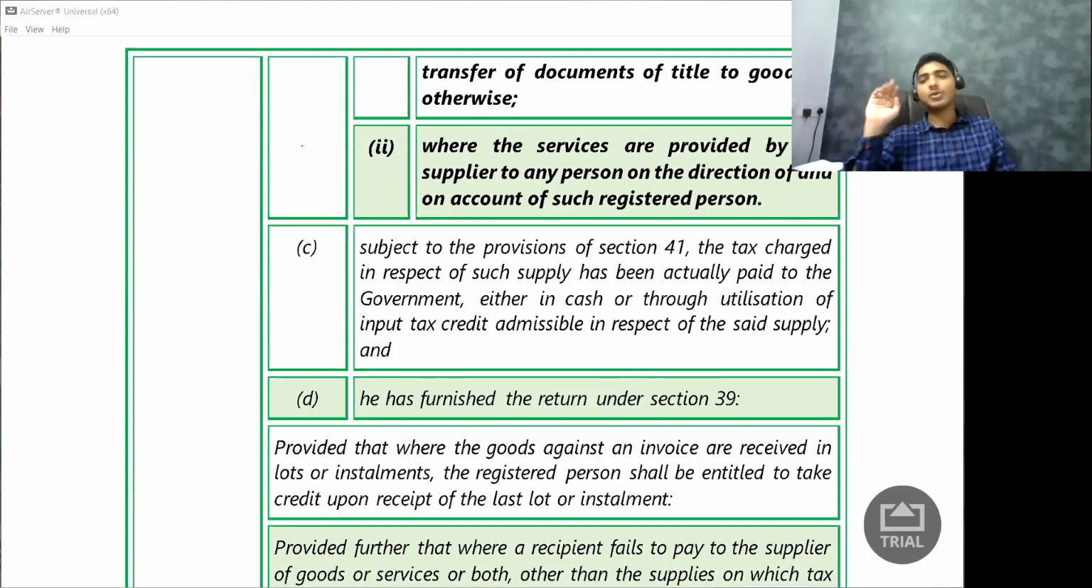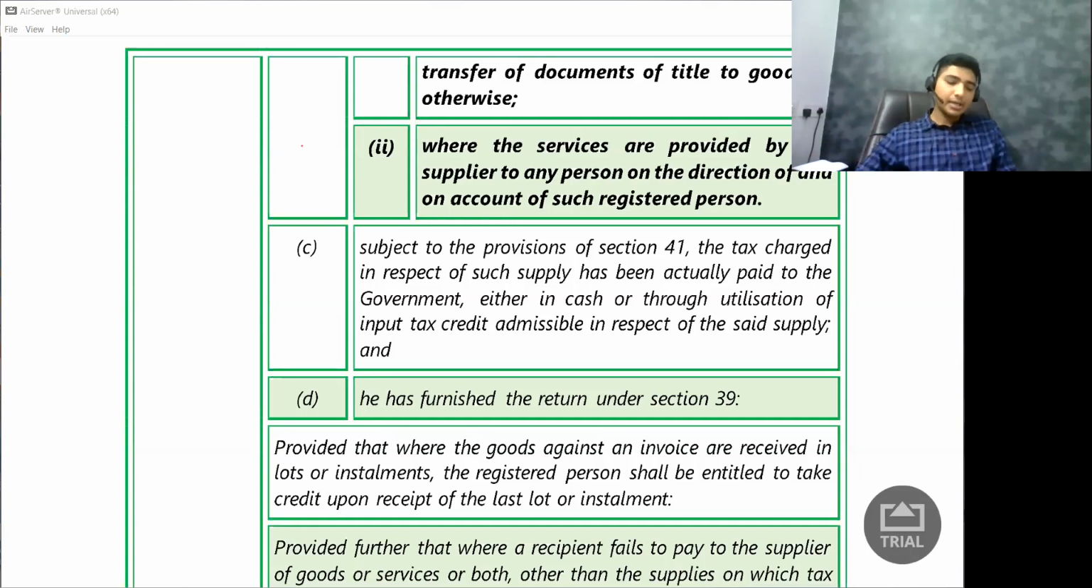Broadly, four conditions. What is the first condition? I should have the invoice with me. Second condition, I should have received goods or services. Third condition is what? My supplier should pay the tax to the government. Fourth condition, what is the fourth condition? That is, I should file my GST return. Simple, these four conditions. Okay.